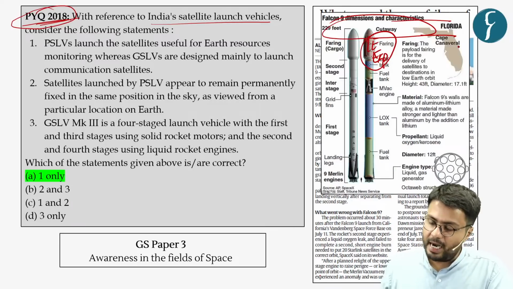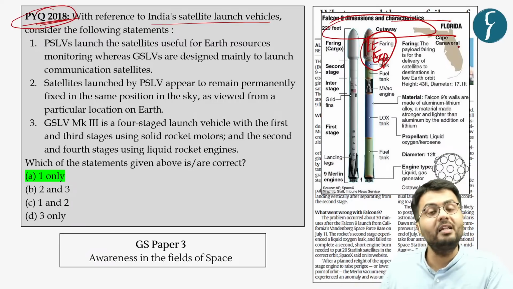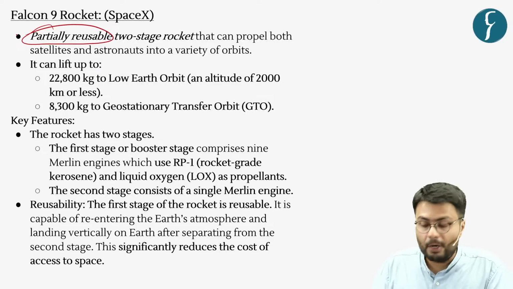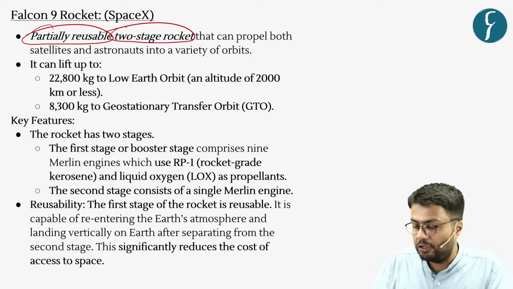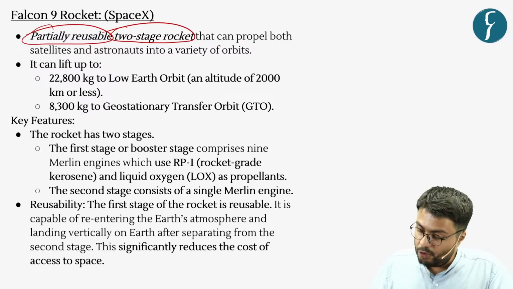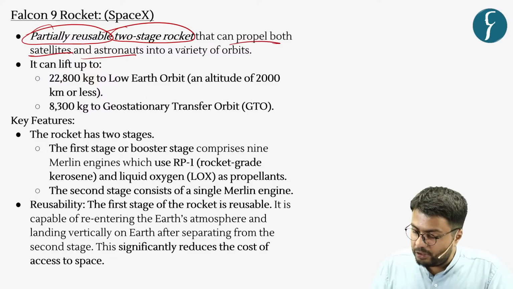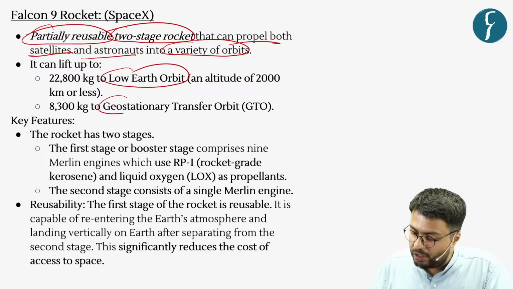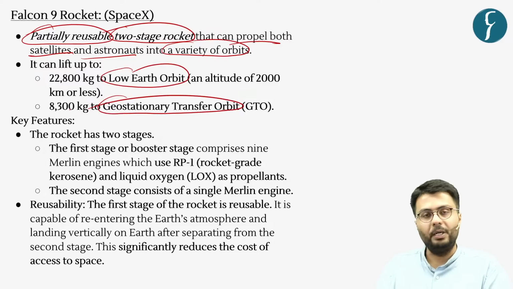So in this regard, let us understand what this Falcon 9 rocket is. Now, this is a partially reusable rocket which has two stages. Now, this rocket is used to propel both satellites and astronauts into a variety of orbits, be it low Earth orbit or geostationary transfer orbit.